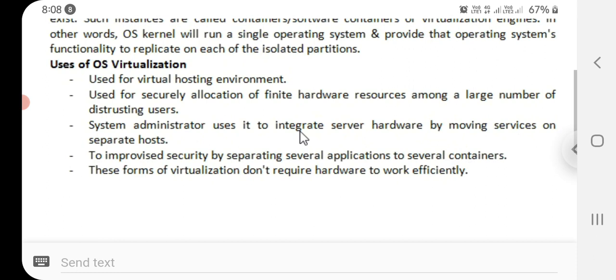Next, system administrators use it to integrate server hardware by moving services onto separate hosts, and to improve security by separating several applications into several containers. And these forms of virtualization do not require hardware to work efficiently.